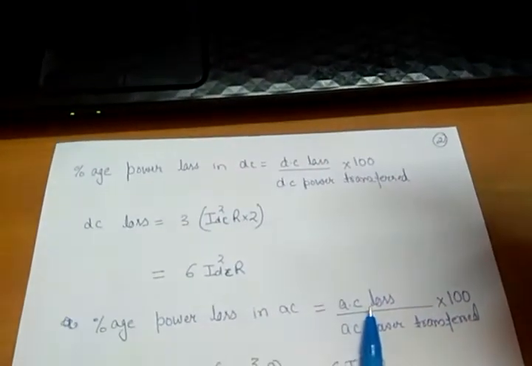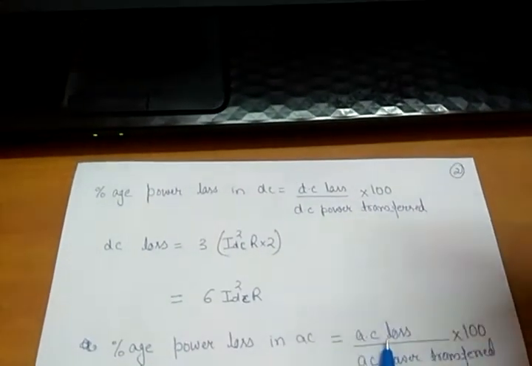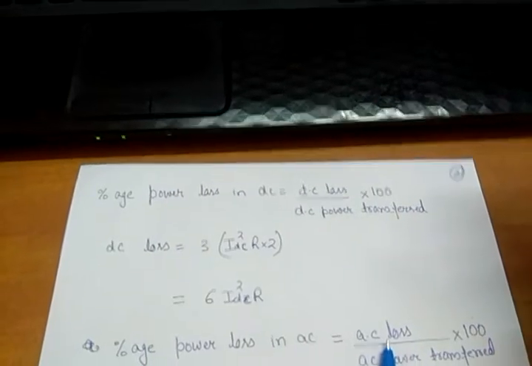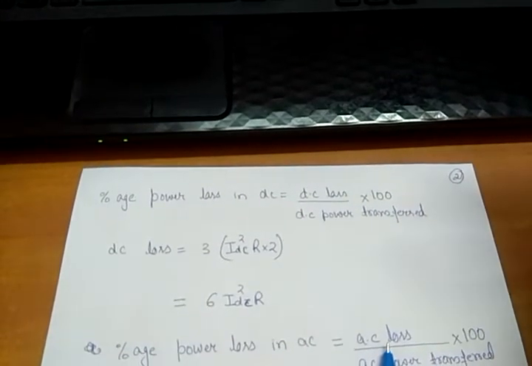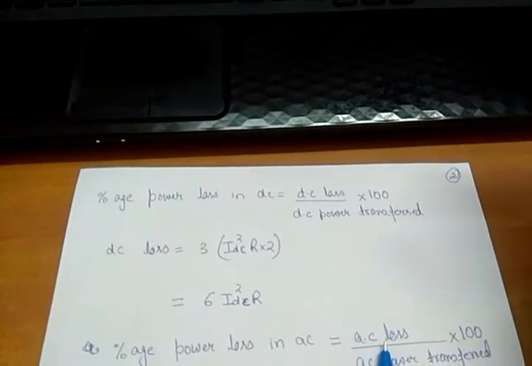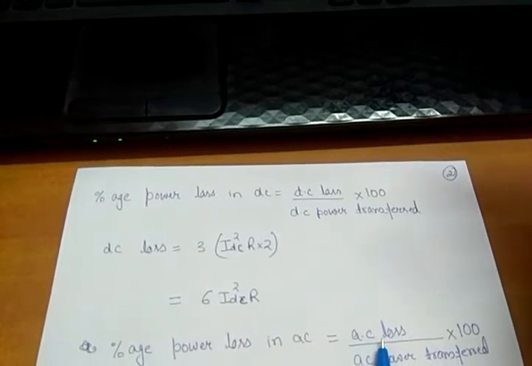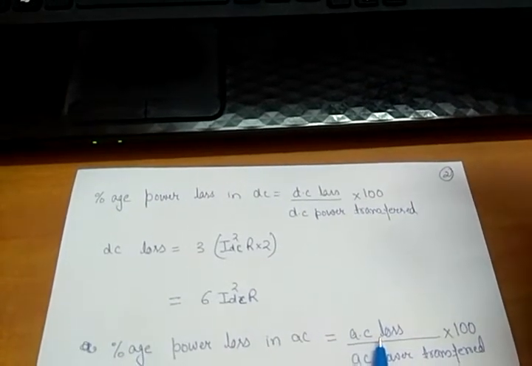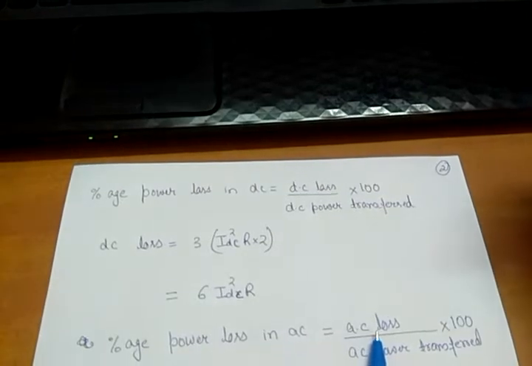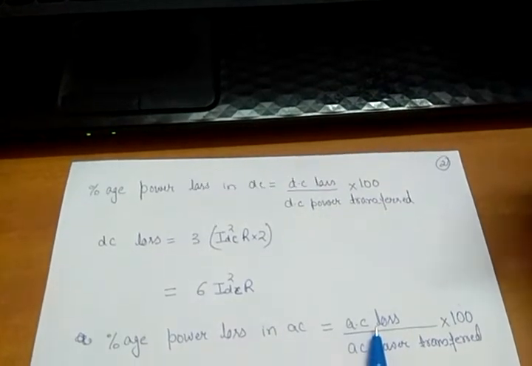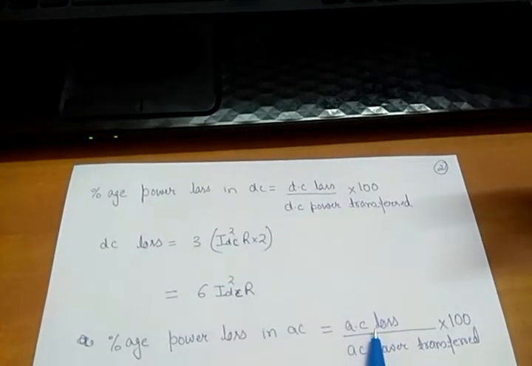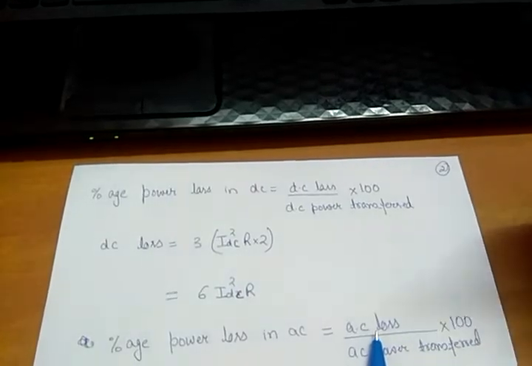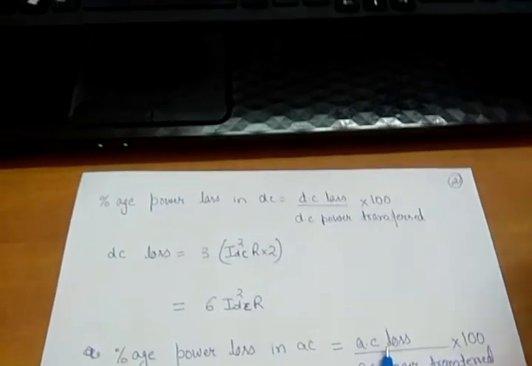Now we know that for equal insulation level and same current in AC and DC, more power will be transferred in DC. 41.4% more power will be transferred in DC as compared to AC, provided insulation levels are the same and currents are the same in both the systems.